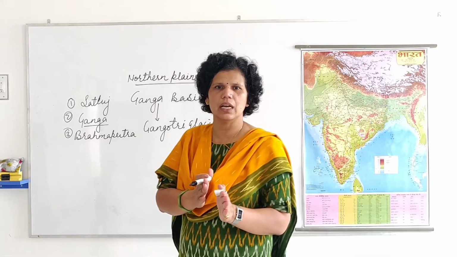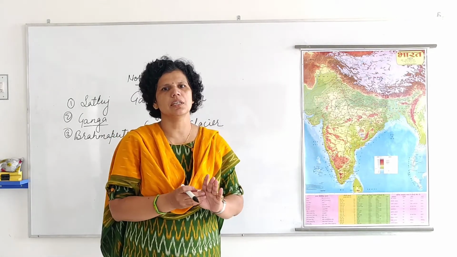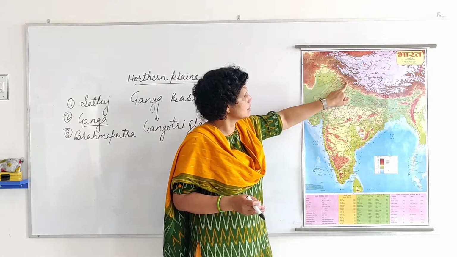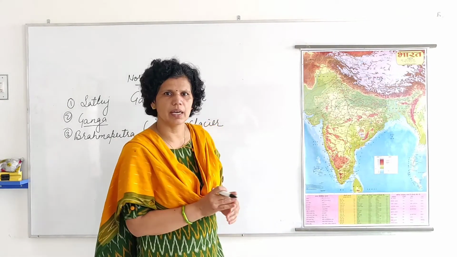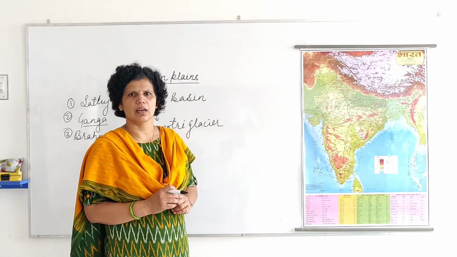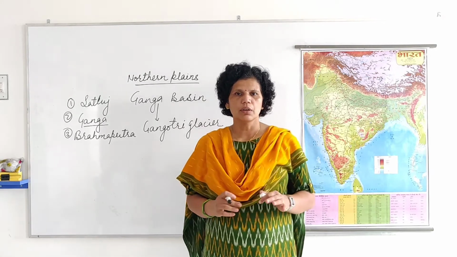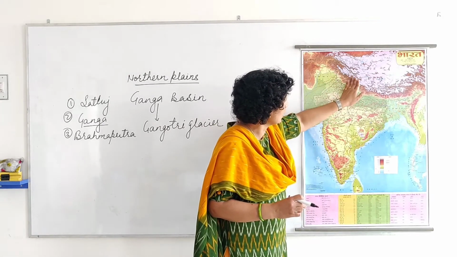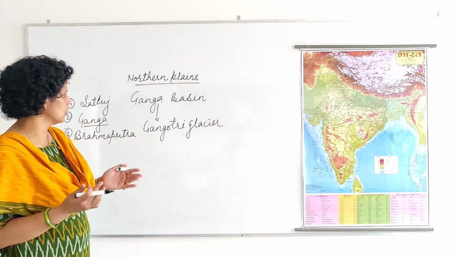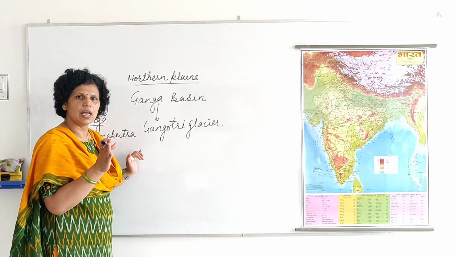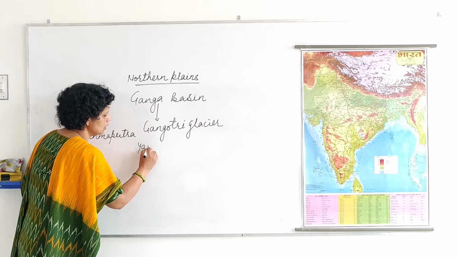Haridwar is the plain area. Before Haridwar, this river flows in mountainous region, but from Haridwar it comes to the plain area, making this plain area fertile. When it comes here, another river also comes here. This is also a main river, but it is known as a tributary of Ganga. The name of that river is Yamuna.